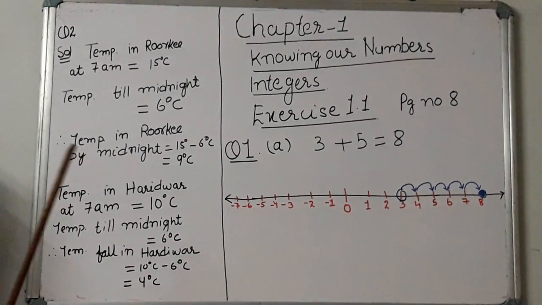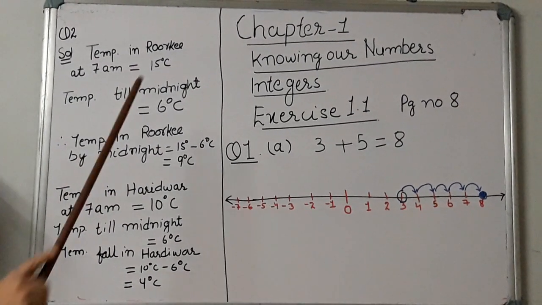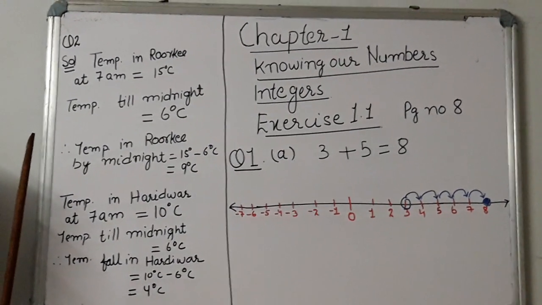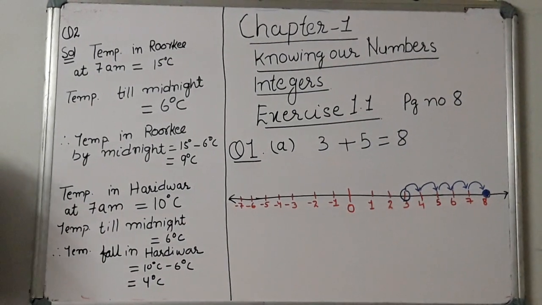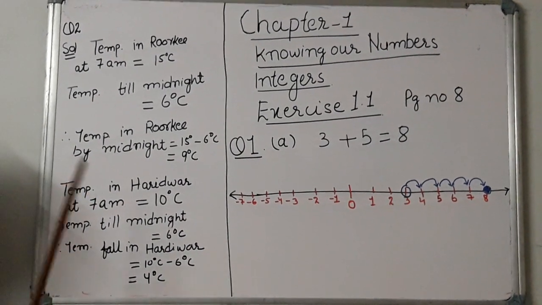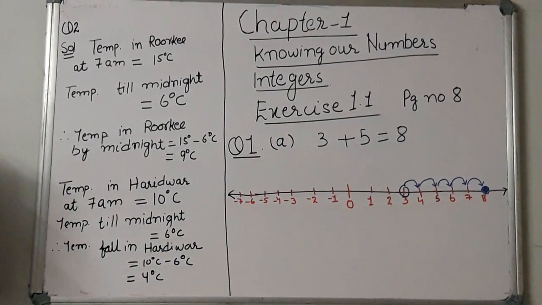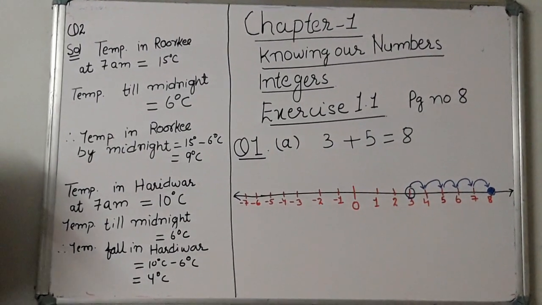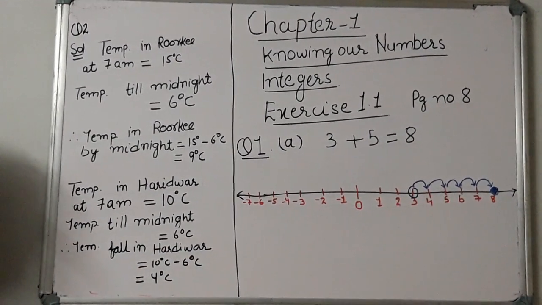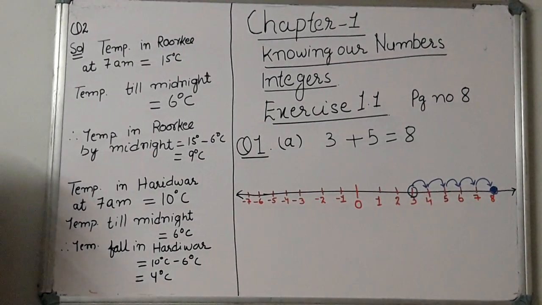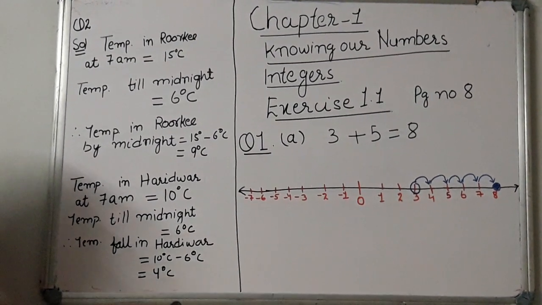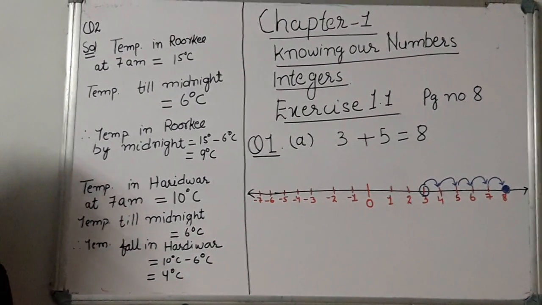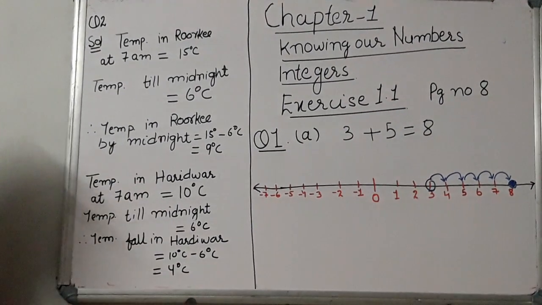In question number 2, it is said that in a given place called Roorkee at 7 a.m., the temperature was 15 degrees Celsius. But by midnight, it goes to 6 degrees Celsius. Similarly, there was a place called Haridwar where at the same time, 7 a.m., the temperature was 10 degrees Celsius and till midnight it reached 6 degrees Celsius. Now we have to tell which fall is greater. Means there is a fall in the temperature but the temperature is the same at midnight. But we have to check which fall is greater. So how are you going to start?